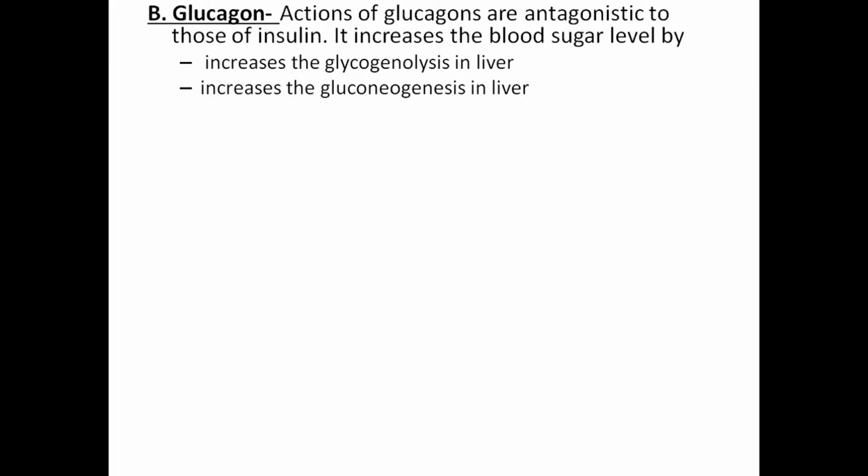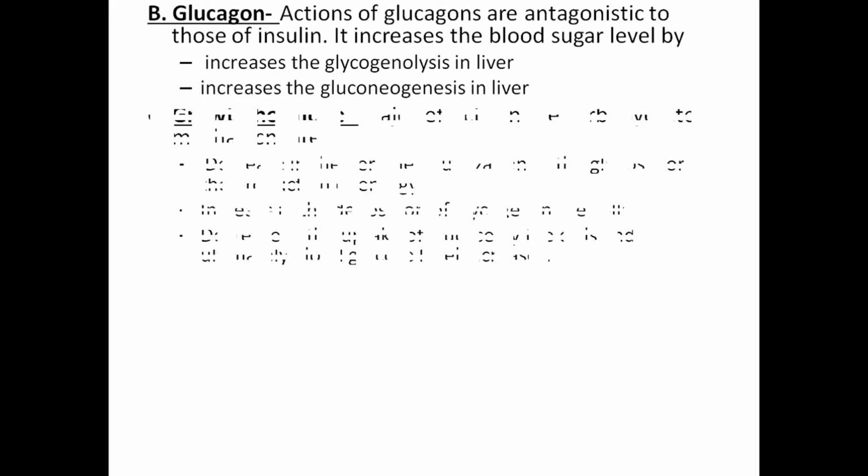The second hormone is glucagon. Actions of glucagon are antagonistic to those of insulin. It increases the blood sugar by increasing glycogenolysis in the liver. It increases gluconeogenesis in the liver.